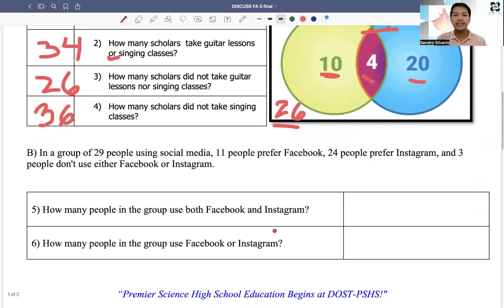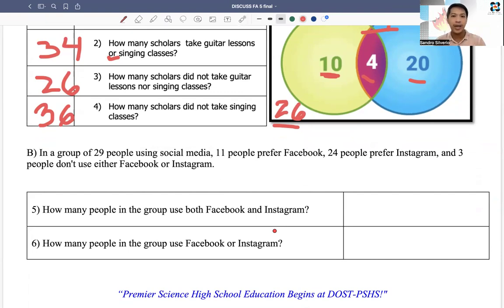This one is not your typical Venn diagram problem. I want you to focus on this. In a group of 29 people using social media, 11 people prefer Facebook, 24 people prefer Instagram, and 3 people do not use either Facebook or Instagram.